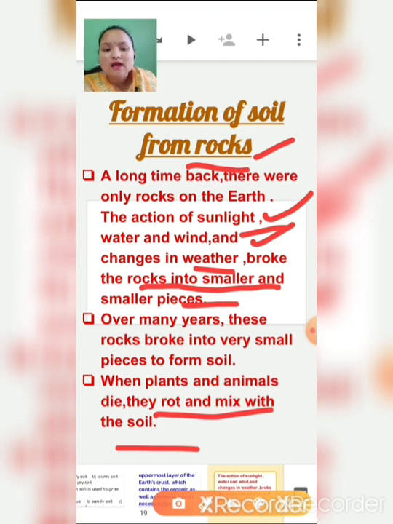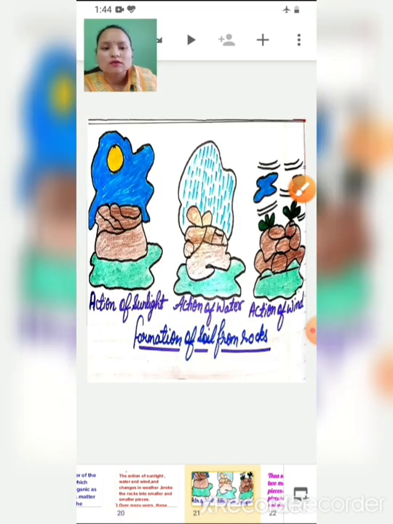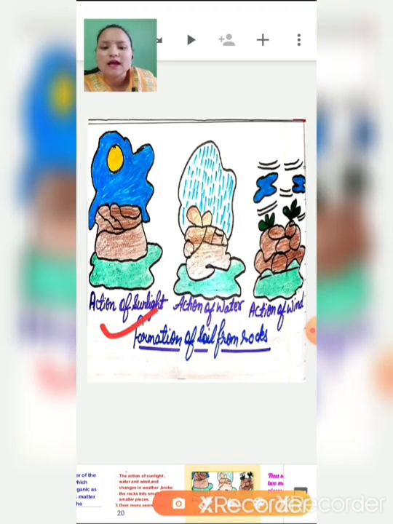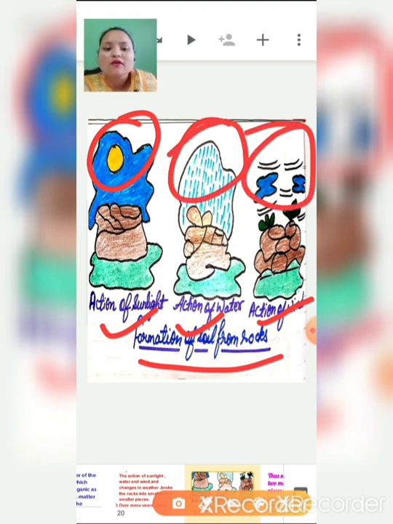So I have told you that the action of sunlight, water and wind forms soil from rocks.